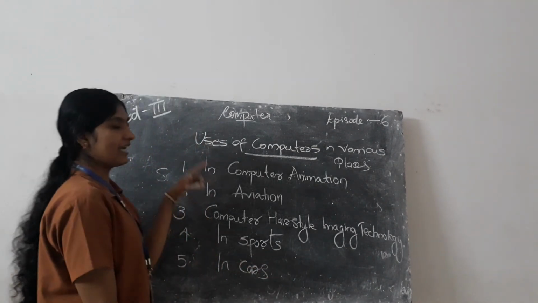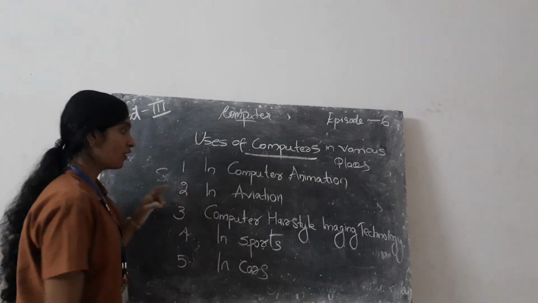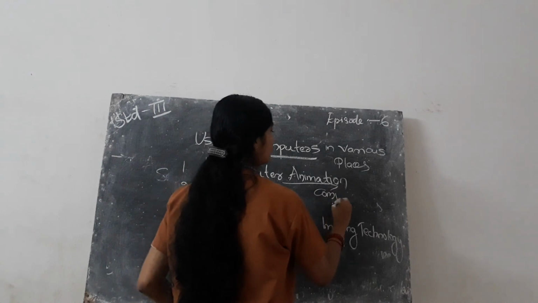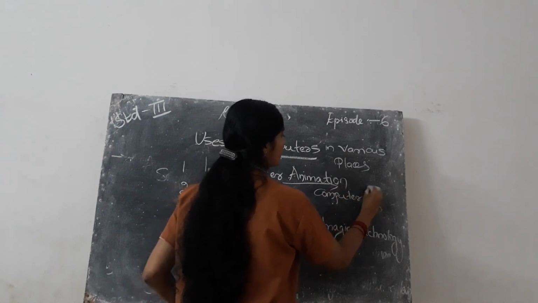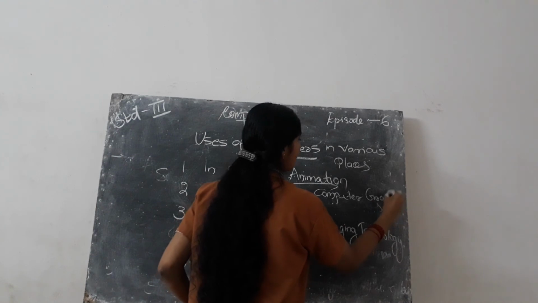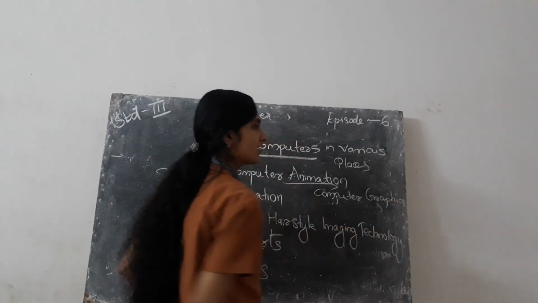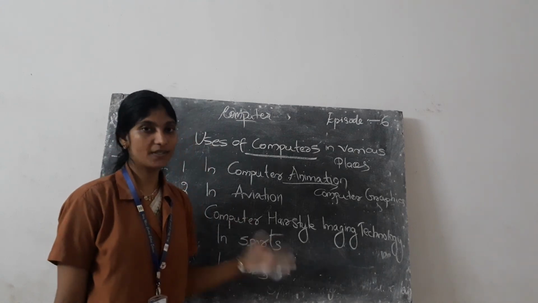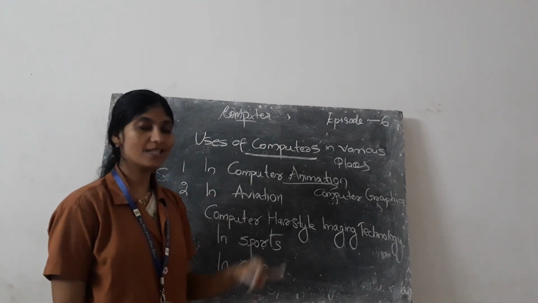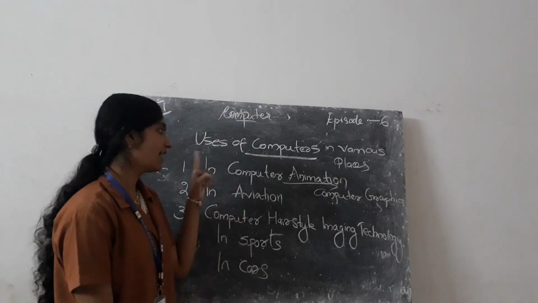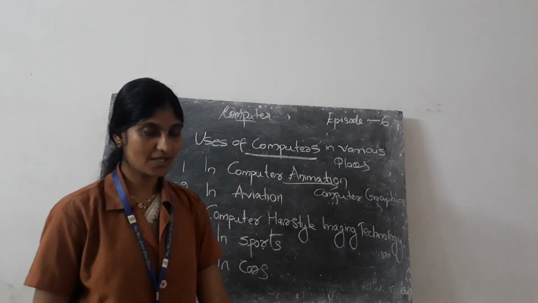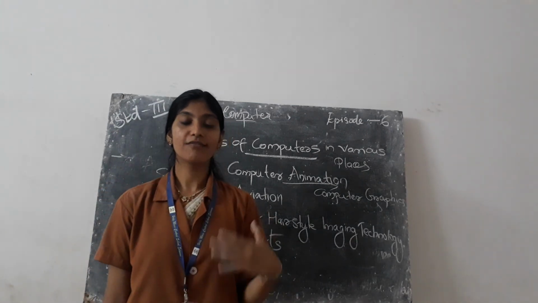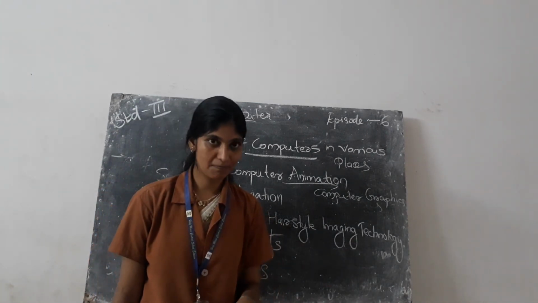So once again, in computer animation we learn computer graphics, G-R-A-P-H-I-C-S. Computer graphics means pictures created on the computer. Examples: Paint, CorelDRAW, Illustrator. Then second one, computer animation. Computer animation is the art of creating illusions of moving images using a computer.